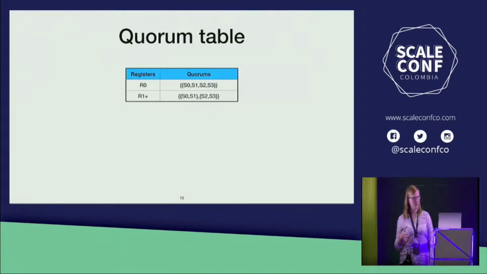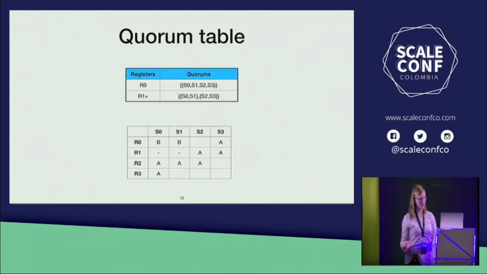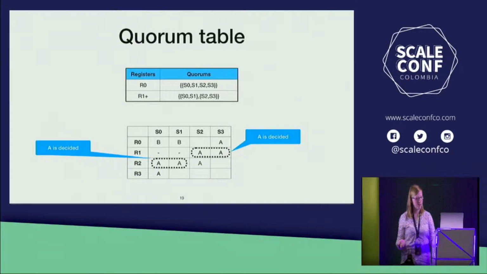Here's a different example of a quorum table. Here we have the quorums varying depending on the register sets. So for register 0, the quorum of these 4 servers is all the servers. And then for register 1 onwards, the quorums are either the first 2 servers or the second 2 servers. And here again is an example state table. So we can see a value's been decided at R1 and a value's been decided at R2.